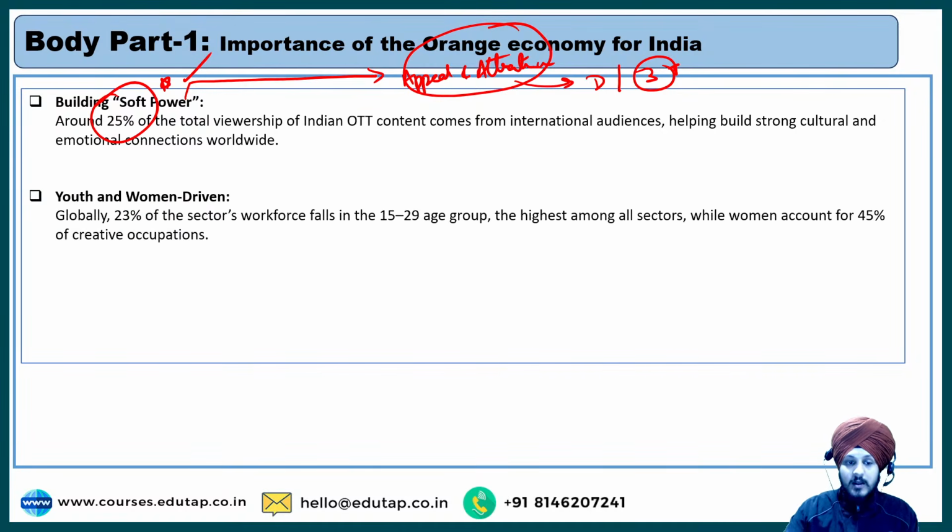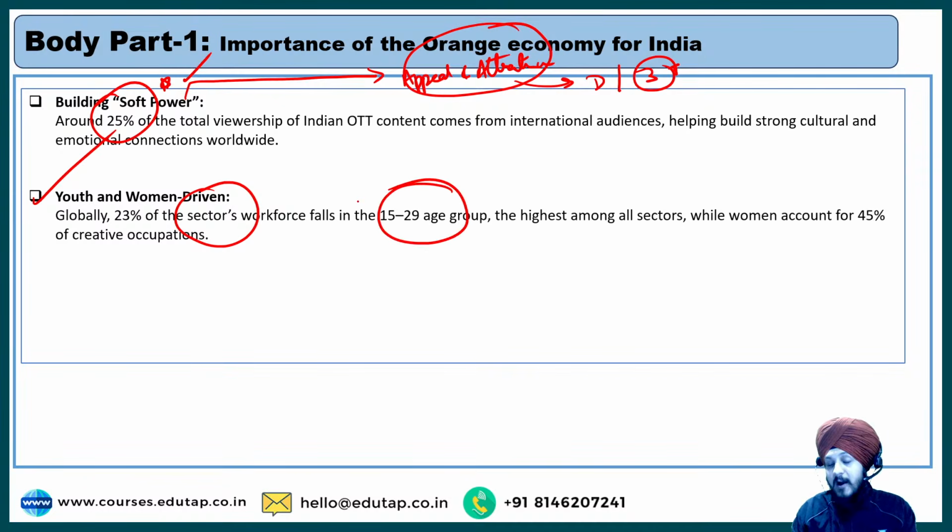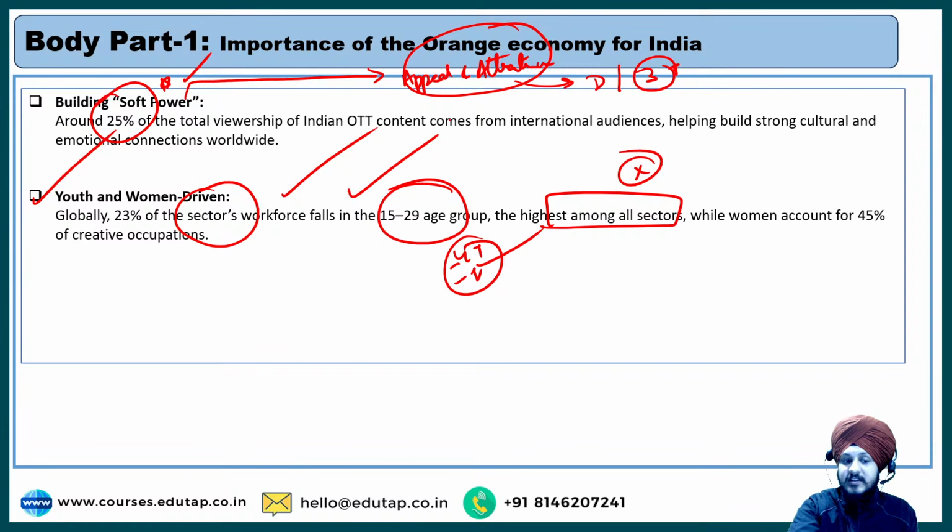The next one, youth and women driven. This is another important significance of this orange economy, because globally 23% of this creative sector's workforce falls in the 15 to 29 age group, right? You can see the impact on the youth, be it through YouTube, Instagram, or any social media app, youth is highly active. So it brings in a part of the workforce, and this is the highest among all sectors. No other sector has such a high contribution of youth.